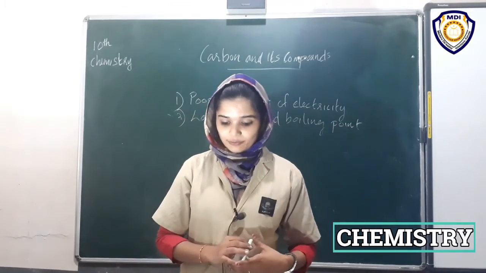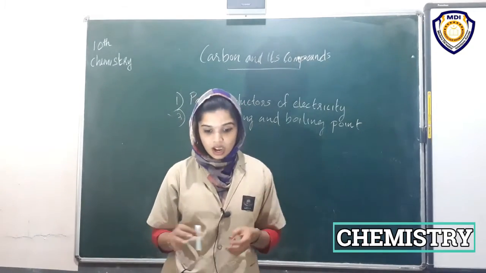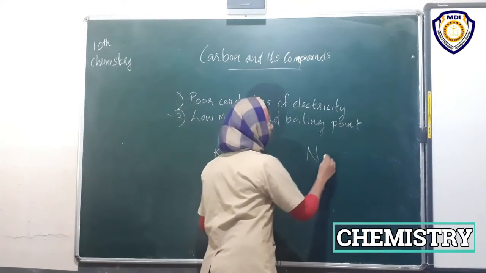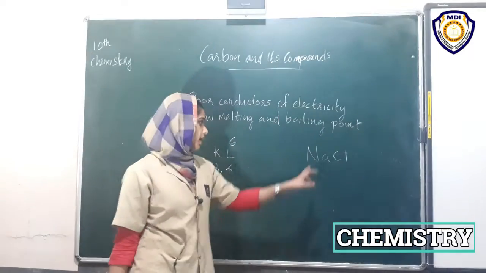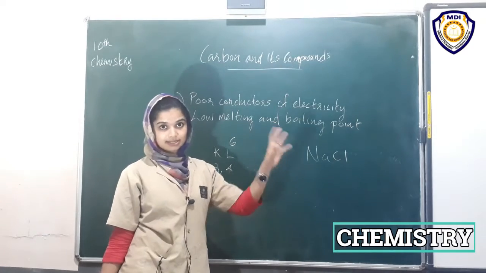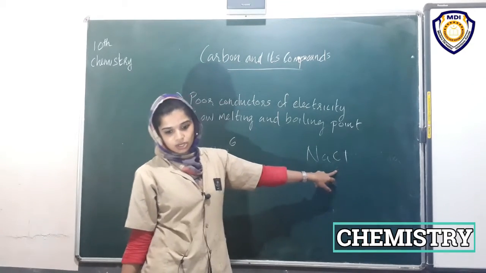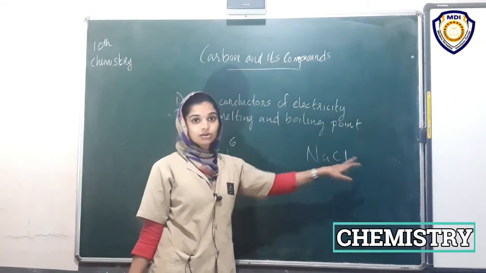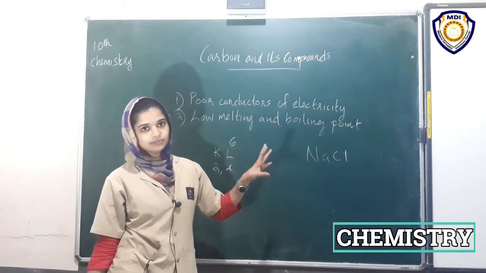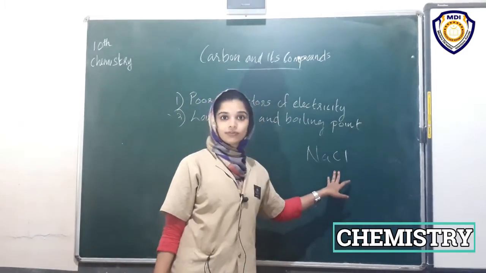Elements forming ionic compounds achieve this by gaining or losing electrons from the outermost shell. NaCl is an ionic compound. Na gives 1 electron and Cl receives 1 electron. There is a transfer: Na donates 1 electron, and chlorine accepts 1 electron. Through this transfer of electrons, they form an ionic compound and attain octet configuration.